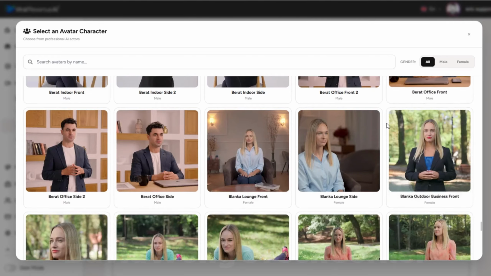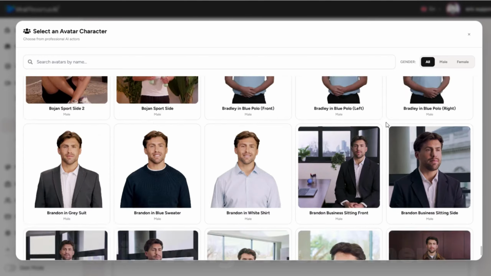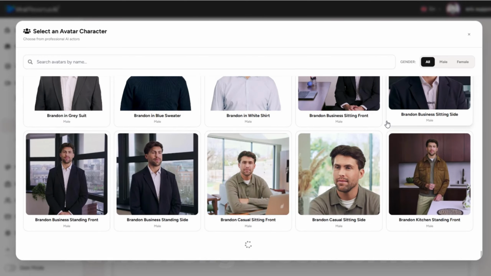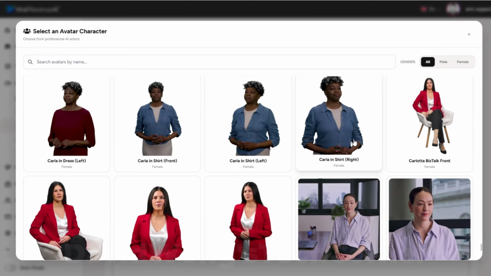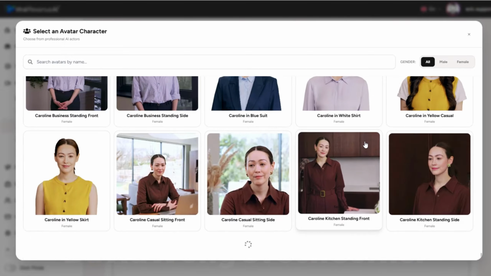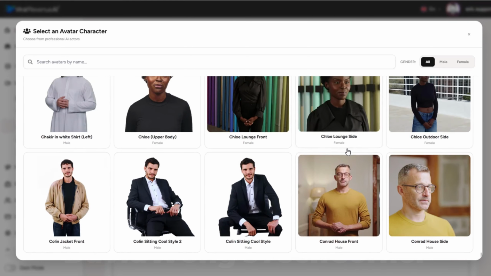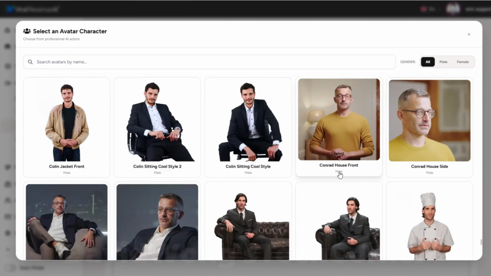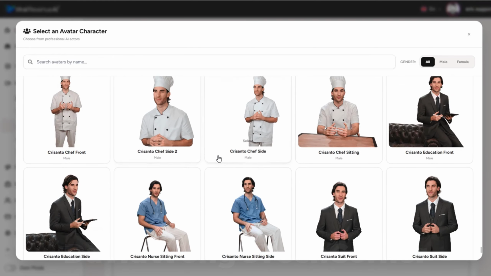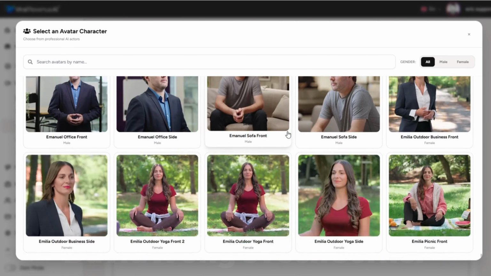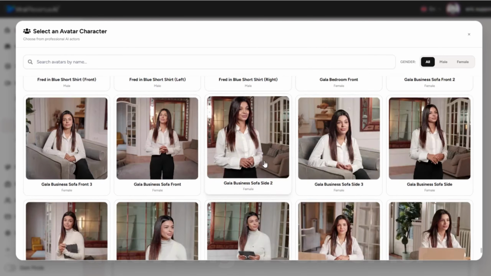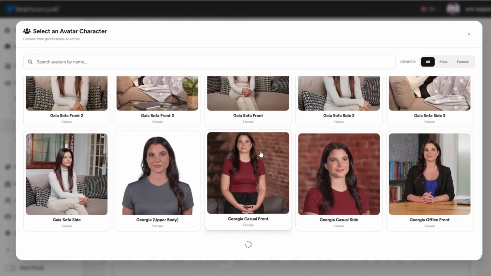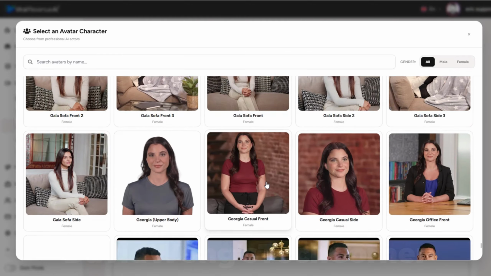So you're essentially getting all the characters that we originally included with AI Spokes Studio, plus dozens or maybe even hundreds of additional new avatars. And it's such a big collection that it will take you a while to scroll through it. By the way, we do have a good bit of diversity in here, both male, female, ethnicities, and ages, as well as a range of occupations, from religious to medical to chefs, and of course a significant contingent of business-related characters. Now, once you've found a character that you like, you don't have to take the time to scroll through them again and again. You can simply search for these avatars by name.